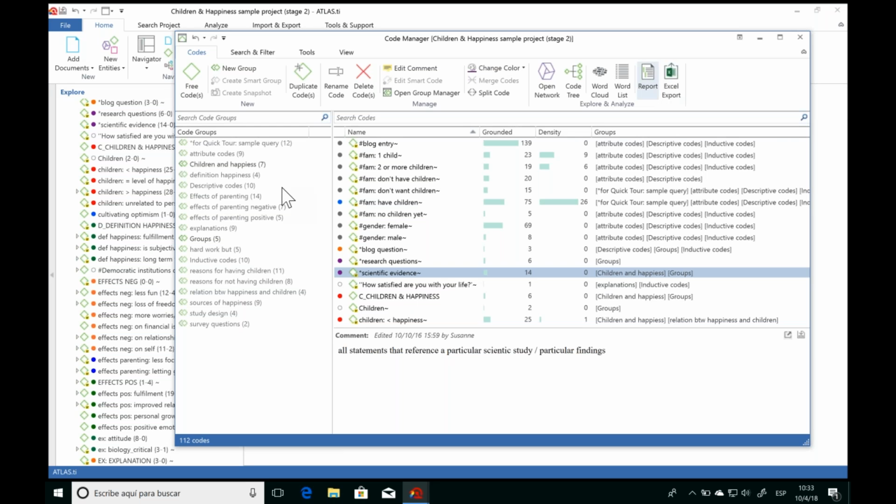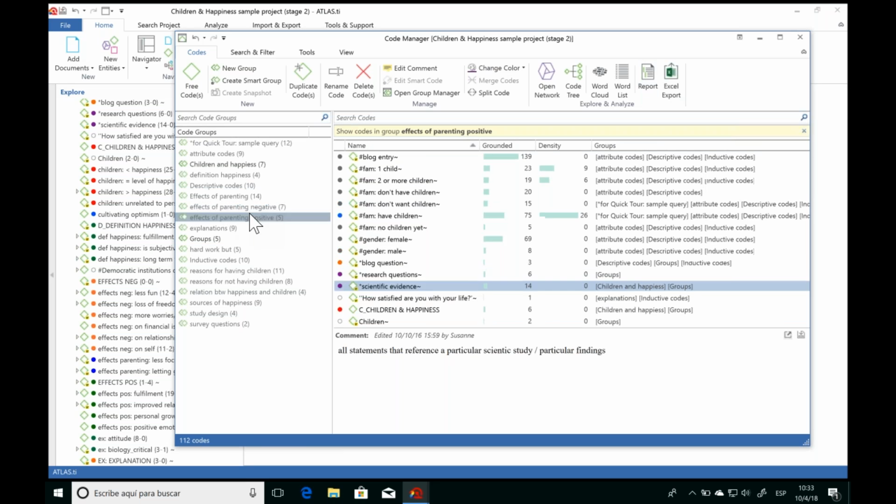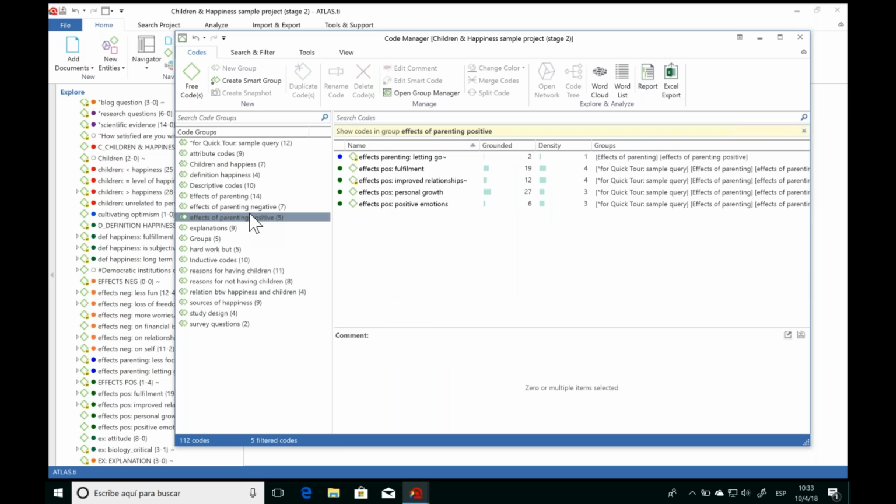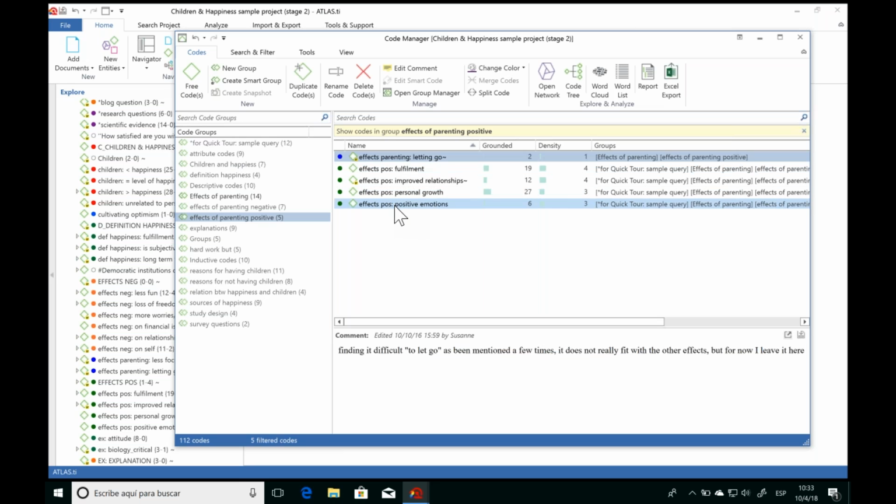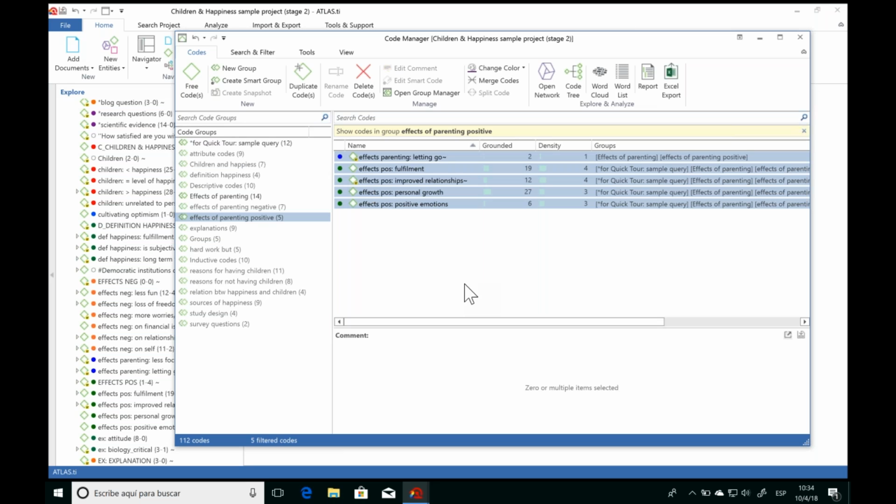interested in. So imagine I'm now at the part of my paper where I'm writing about the different positive effects of parenting, and I want to see all the information I have on the positive effects. So I'm just going to select this group of codes, and I'll select my codes here because those are the ones I'm interested in. And I'm going to click on Report.